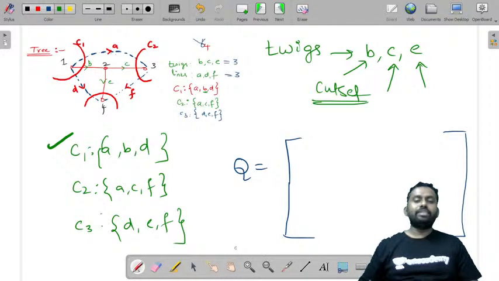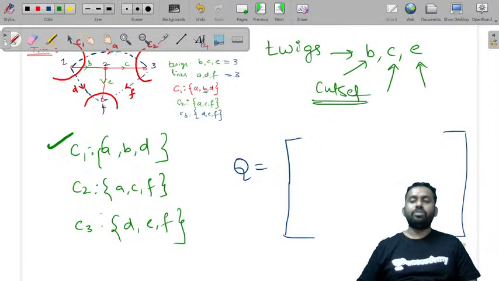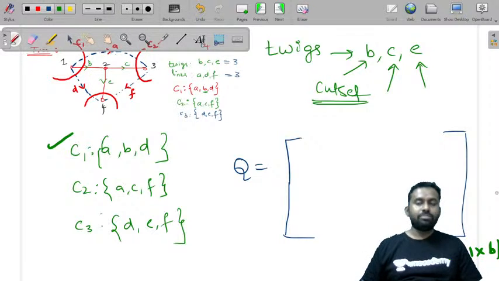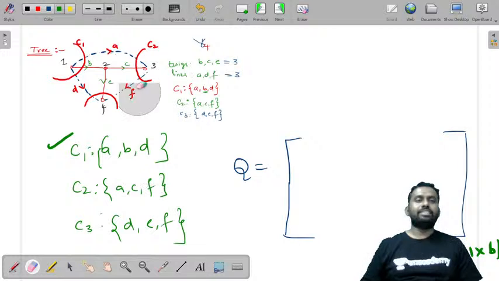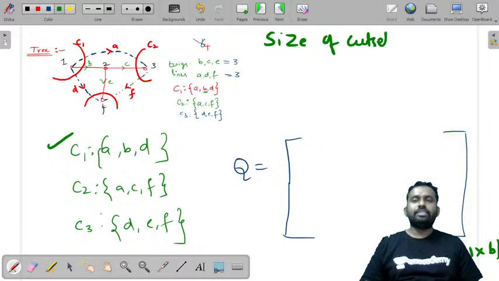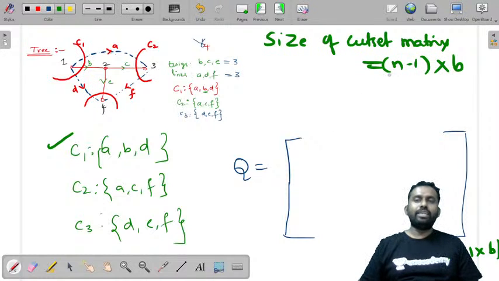The number of rows is equal to the number of twigs, which is n minus 1, and the number of columns is the number of branches, B. So the size of the cut set matrix is (n minus 1) by B. Here, 4 nodes minus 1 gives the number of twigs, so that is 3 by 6. The number of branches is equal to 6.